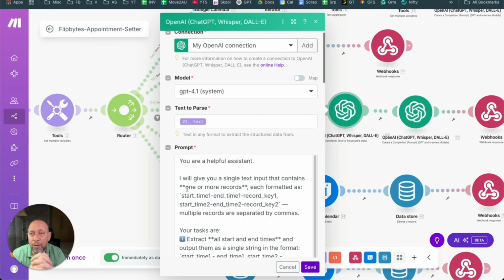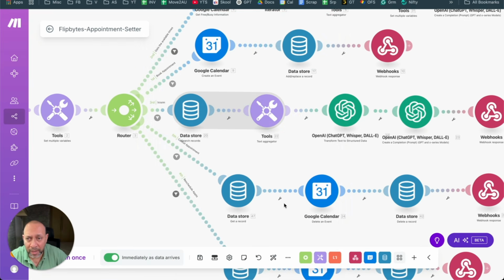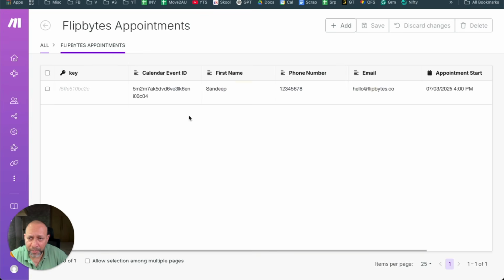Because what we need to know is, let's say, for example, the person says that I want to cancel an appointment, okay? And there are multiple appointments. So as you saw, the system said that there are 2 or 3 appointments, one at 9:30, one at 4:30, one at 12:30. Which one do you want to cancel? So if you say I want to cancel at 12:30, okay, but it does not have a record ID. Record ID basically means that in order for me to cancel, I need to get the Google key. But where do I get the key from? So that key is coming from here, okay?